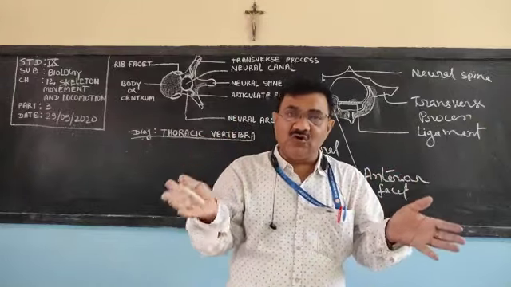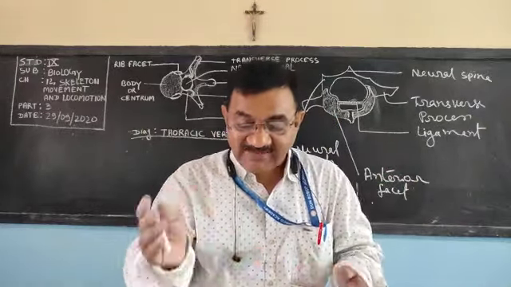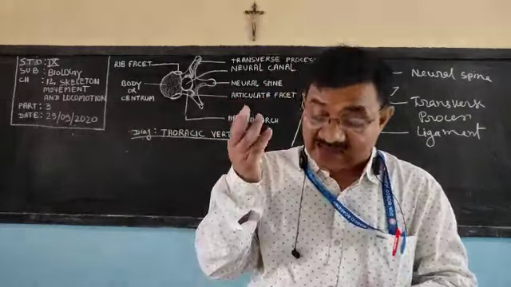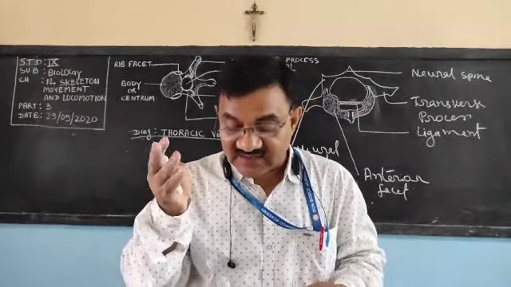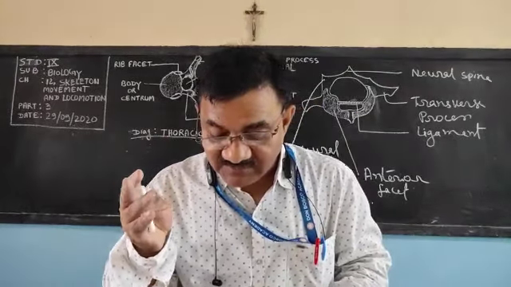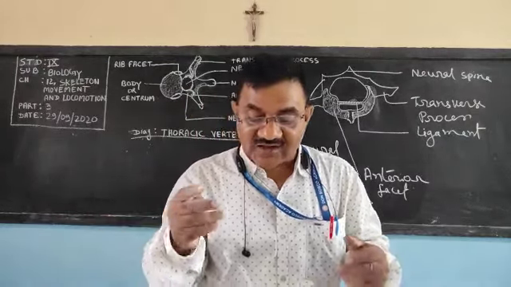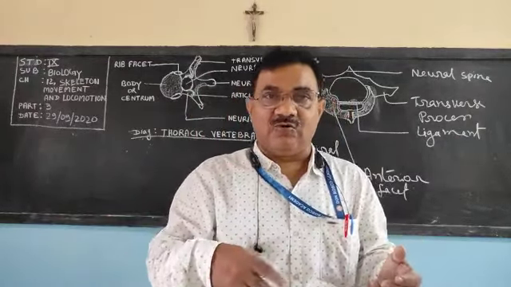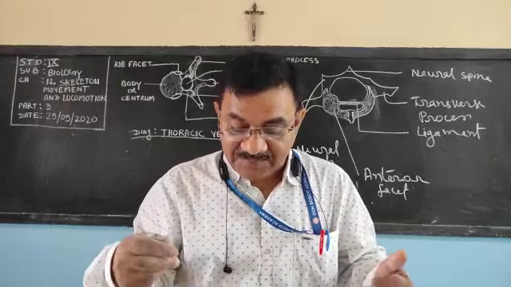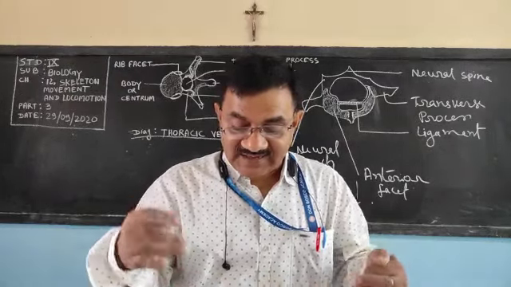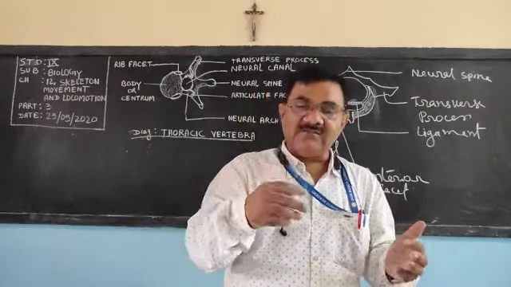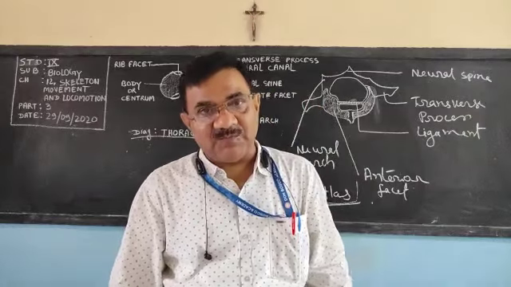Parts of the hip bones are ilium, ischium and acetabulum. Sacrum and coccyx are part of the backbone. Pubis, ilium and ischium are part of the hip bones.